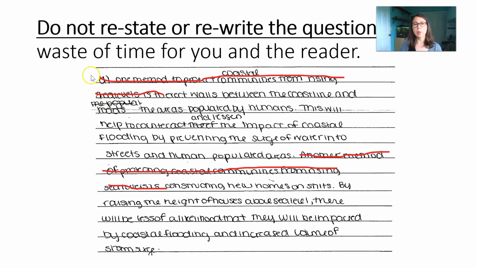This is an example of a student submission to that same question that we just talked about on protecting coastal communities. And here I've edited out where they restated the prompt, and that's 3 lines of writing that they could have saved.